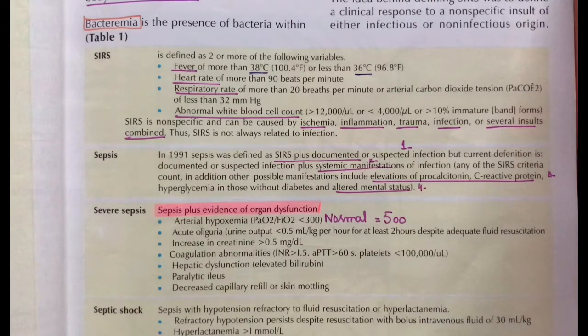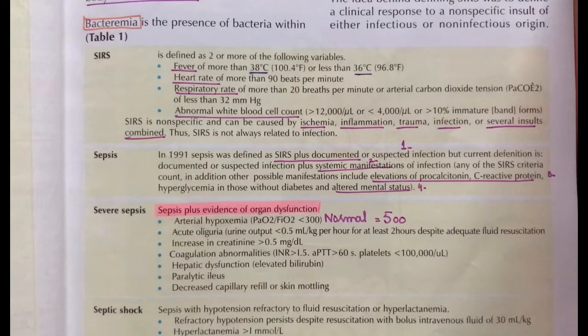There would be an increase in the creatinine concentration in case of severe sepsis, which will lead towards a diagnosis of renal damage, or coagulation abnormalities with an international normalized ratio greater than 1.5, or an activated partial thromboplastin time greater than 60.